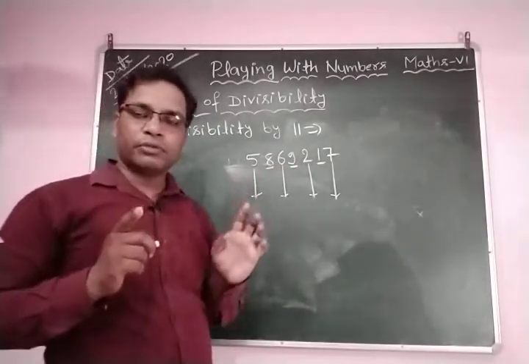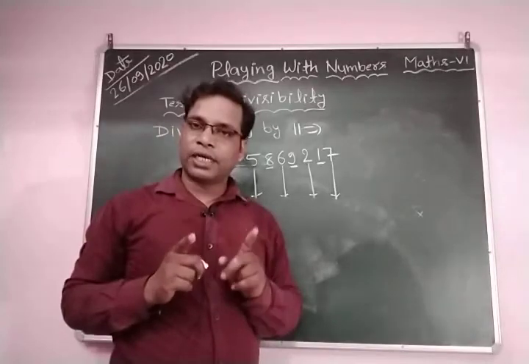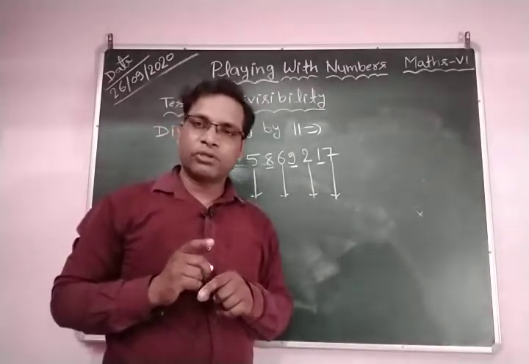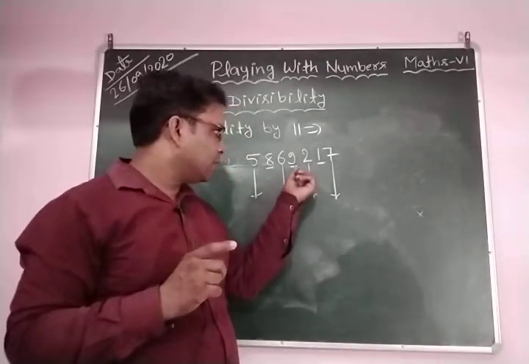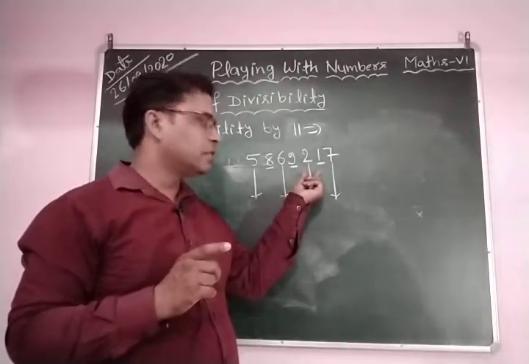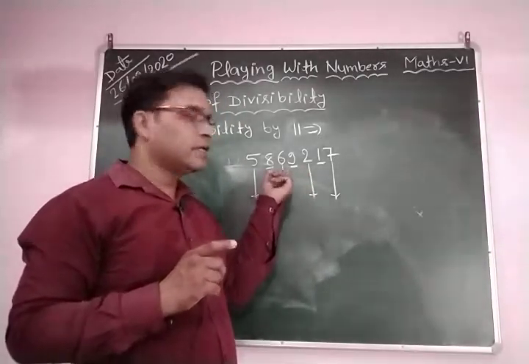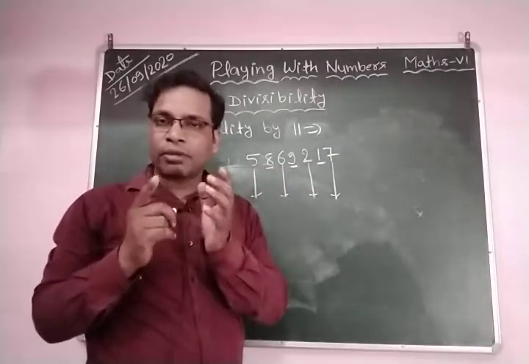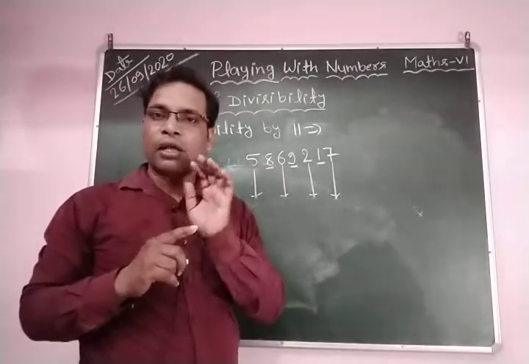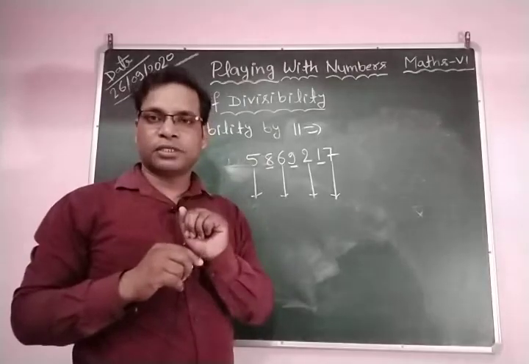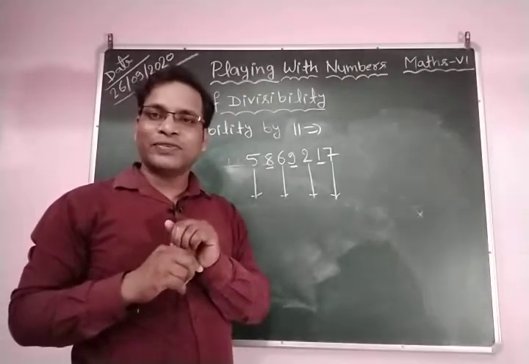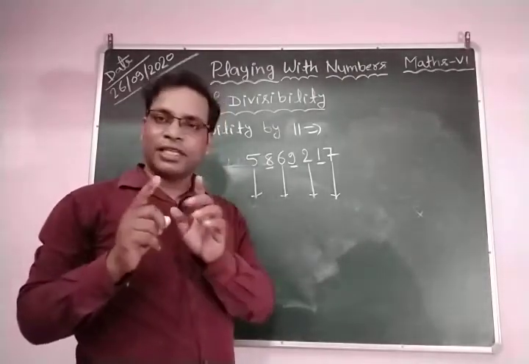Don't be confused between odd numbers and even numbers. Some students think this is an even number, so sir why do you say this is an odd place digit. I am not talking about even number or odd number. I am talking about the odd place and even place. I hope you all understood odd place and even place digits.